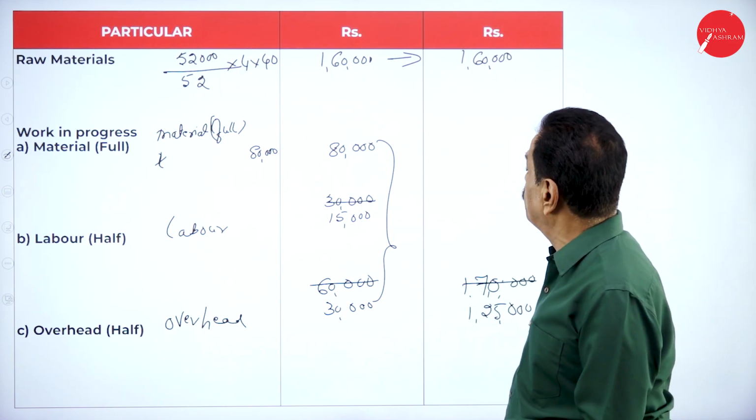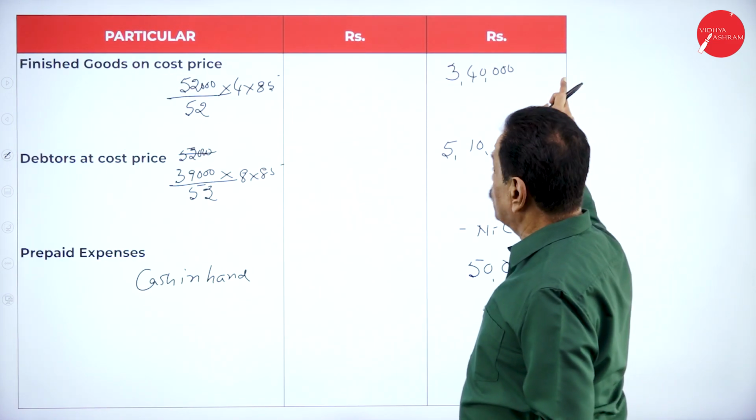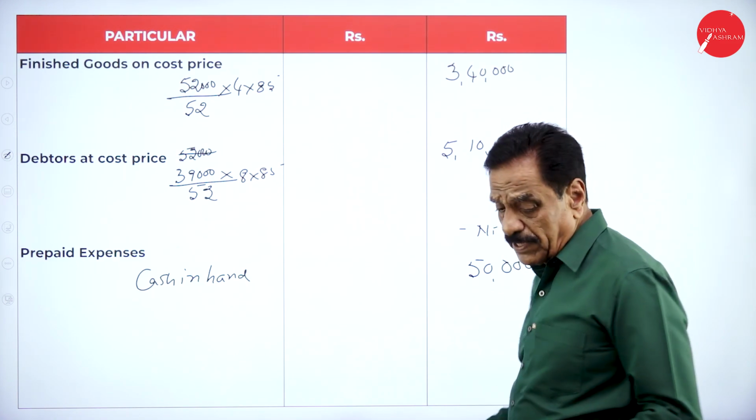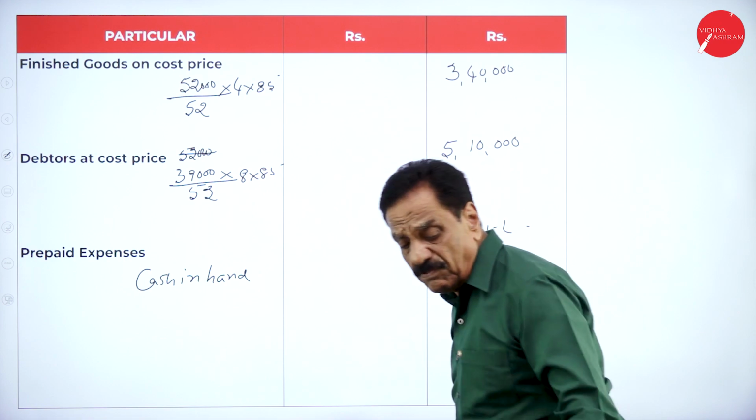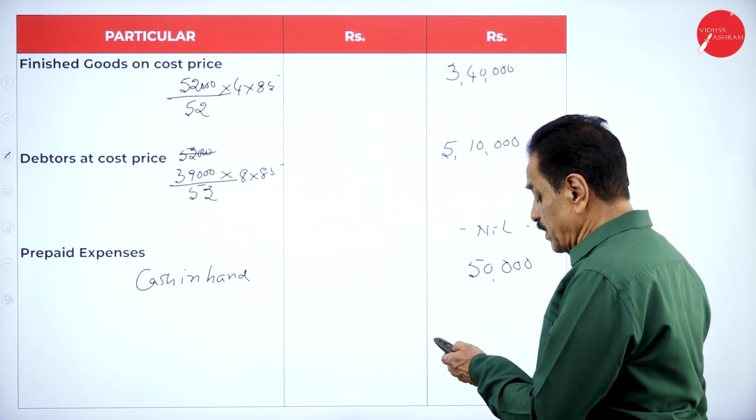No problem. Here, finished goods 3 lakh, 40,000, then 5,10,000, 15,000. Your total will be changed now. We assume as half, only the assumption, half.